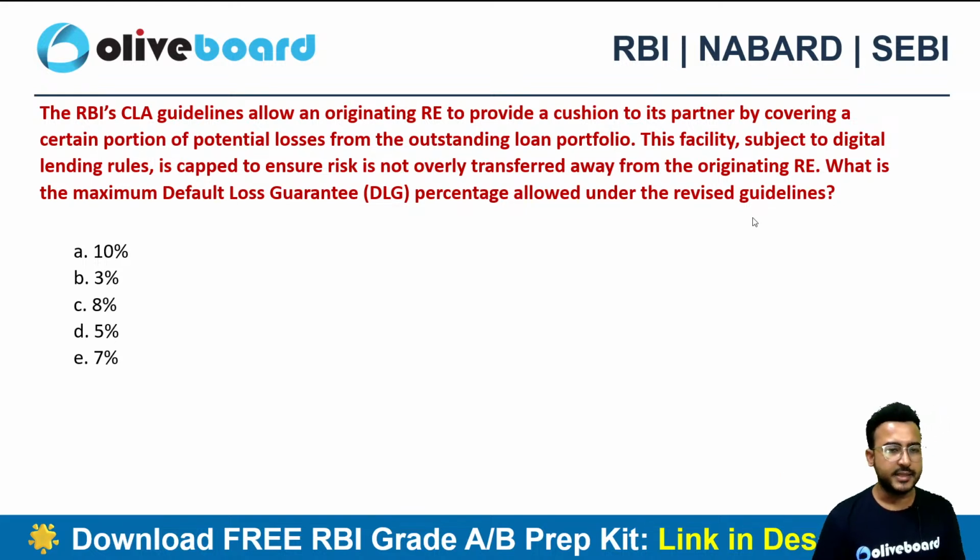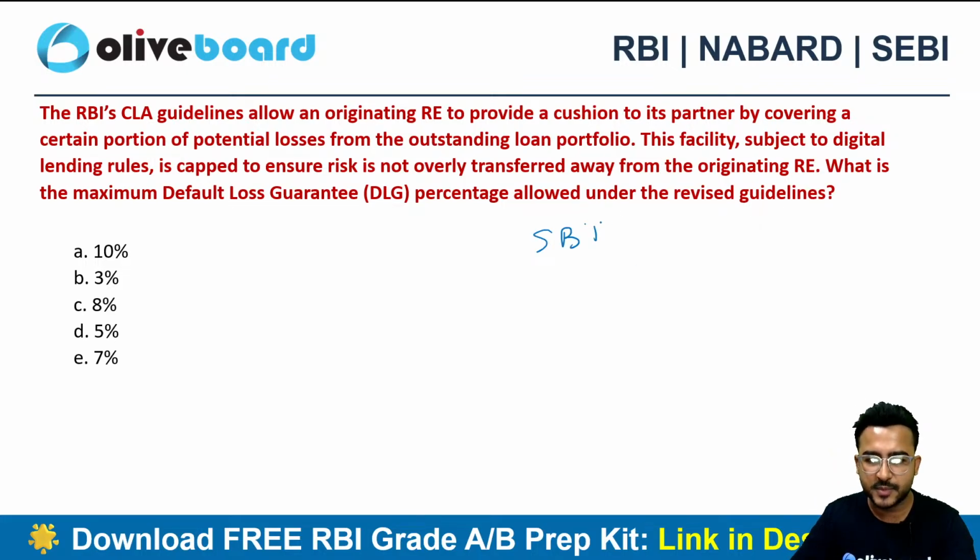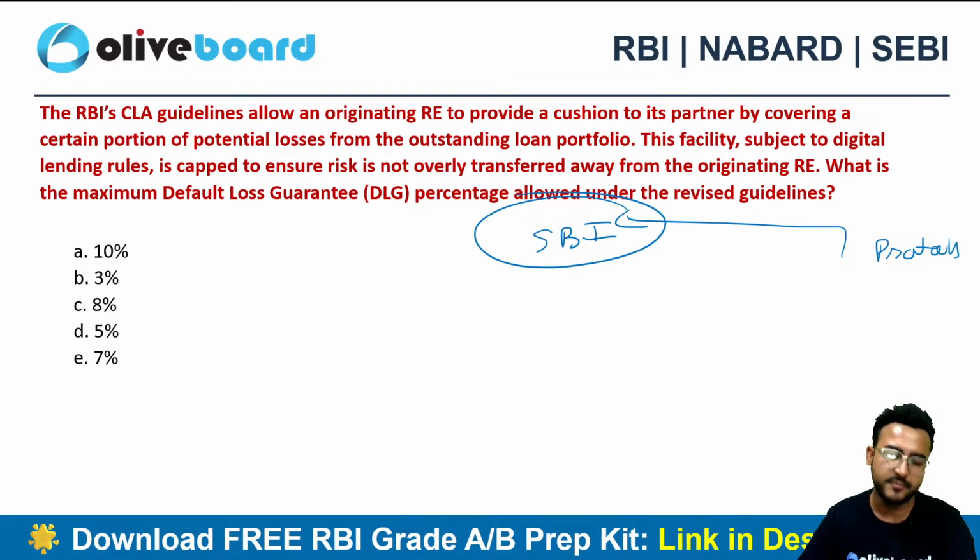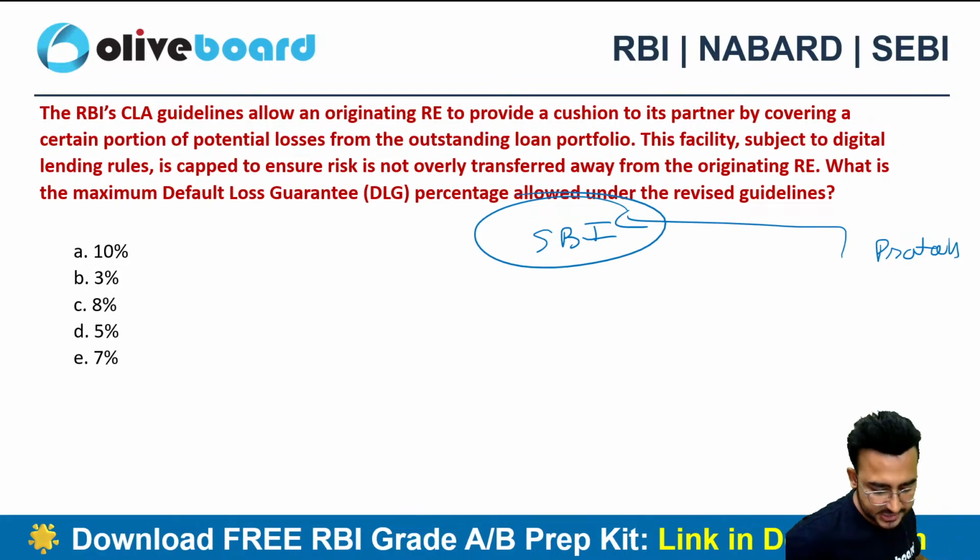Next, the RBI co-lending arrangement guidelines allow the originating RE to provide a cushion to the partner RE. Why? Because this loan is being originated by SBI Bank, the borrower is in touch with SBI Bank, so obviously SBI Bank must know this borrower and must have done the KYC as well.